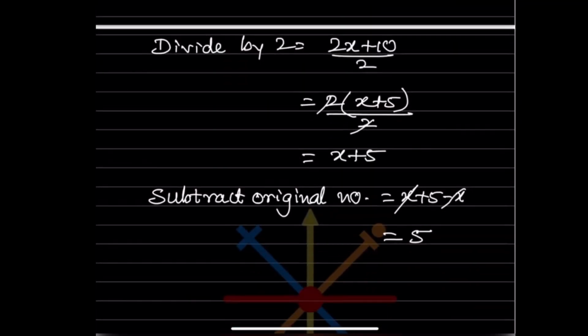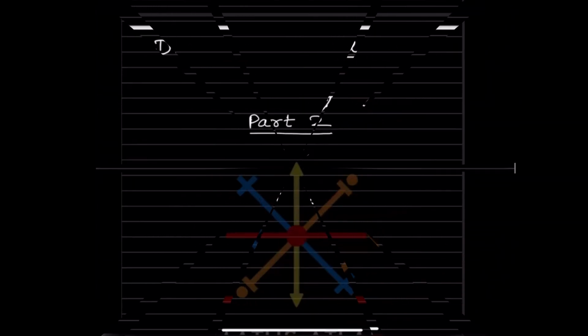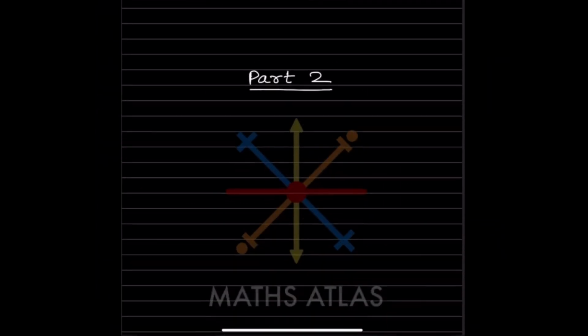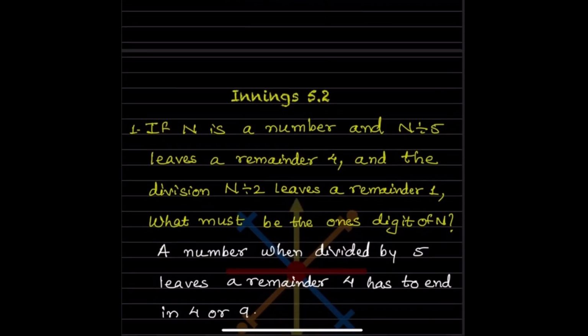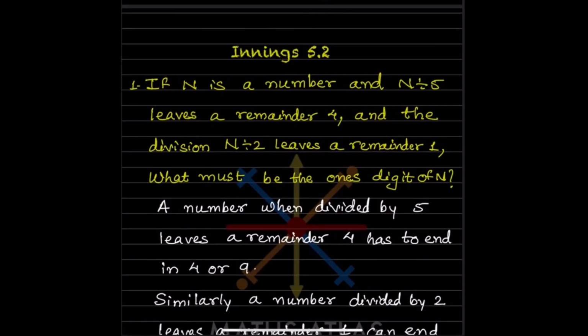So we got 5. So today let us see part 2 of the same topic, that is playing with numbers. In that we'll see exercise 5.2. If n is a number and n divided by 5 leaves a remainder 4, and the division n divided by 2 leaves a remainder 1, what must be the ones digit of n?